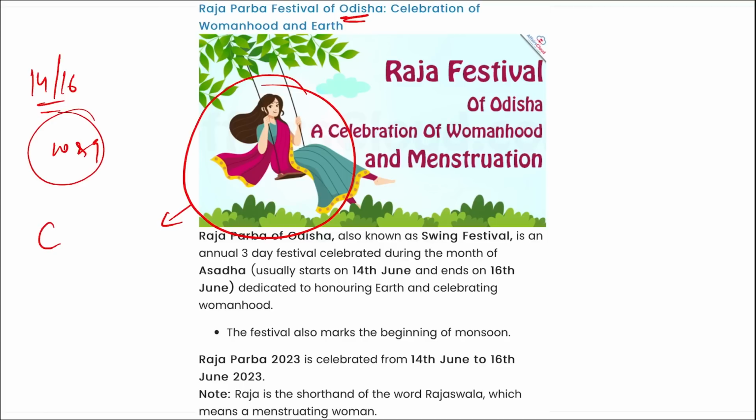So Raja Parba is observed in the state of Odisha, a 3-day long festival, and this year in 2023 it was in the June month from 14th to 16th of June. This festival also marks the beginning of the monsoon, and it is celebrated by women.